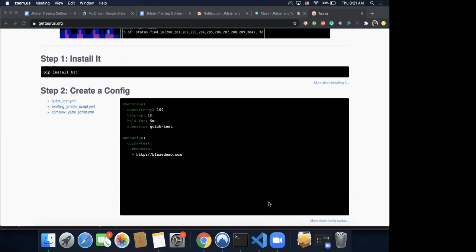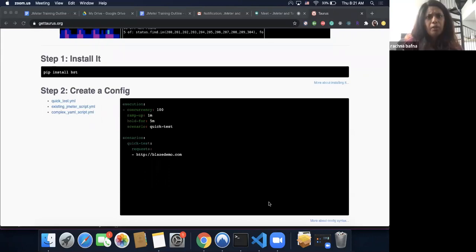Both of them are at the root directory of the C drive, and that's where I'm trying to run. BZT works fine for me, but when I run bzt quicktest.yml, that's when I'm seeing this error. You shouldn't see the error. Have you copied? Just copy this.